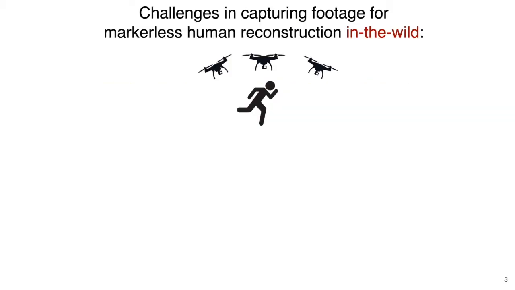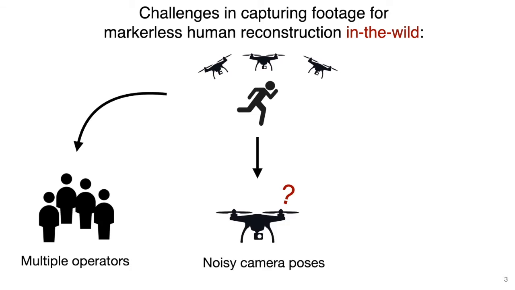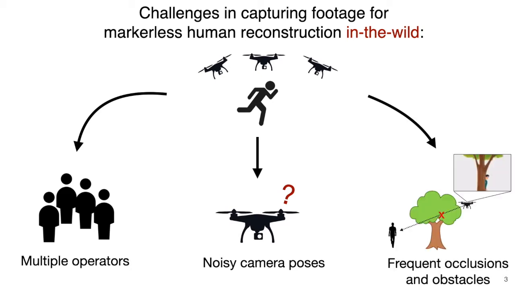However, we see three specific challenges to developing such a mocap system. First, accurate reconstruction needs multiple viewpoints, which requires multiple expert operators to accurately control the cameras in space. Second, the cameras and vehicles' state estimations are often noisy, rendering inaccurate measurements. Another factor is occlusions caused by obstacles are frequent when tracking moving targets outdoors. These factors make manual data collection extremely difficult.